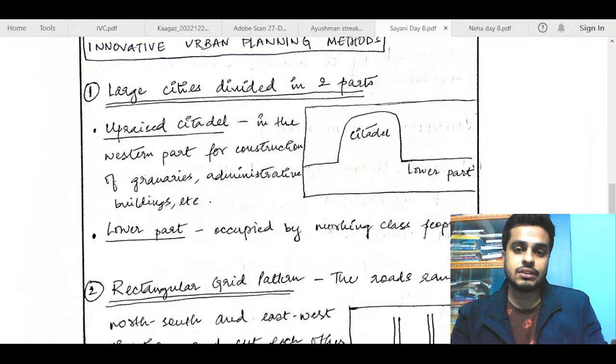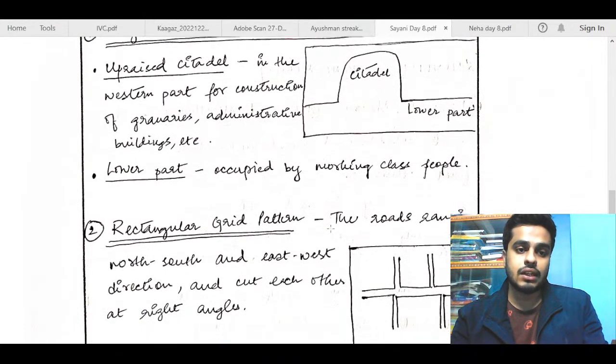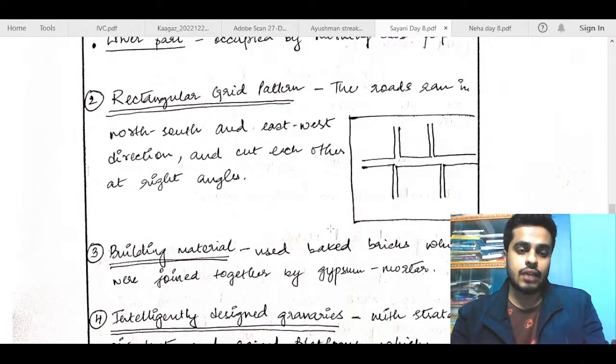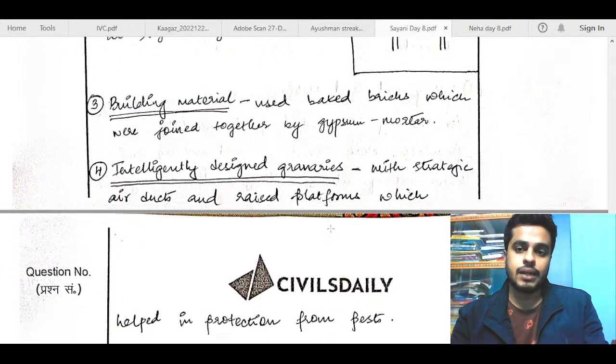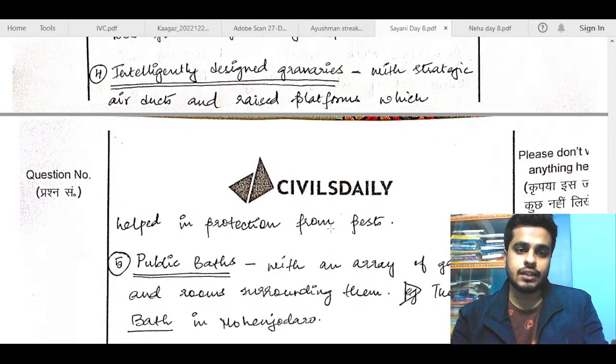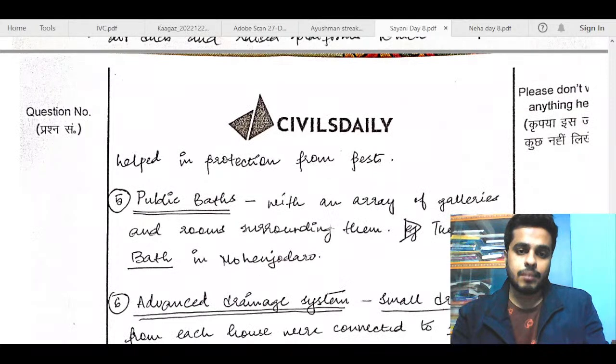Innovative urban planning methods. Okay, citadel lower part and upraised citadel lower parts is also fine. Rectangular grid pattern is also good. Building material use big bricks which were joined, fine. Intelligently designed granaries. Public baths.